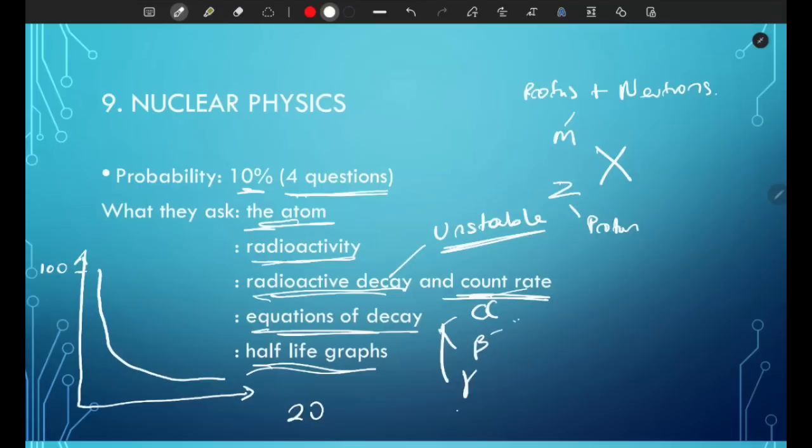So if they ask you the half-life of it, make sure you subtract 20 from 100 first. So that would be 80. Let's say 80 is somewhere around here. So you track down where the graph is and then you go down. So this number over here, that's the half-life of the nucleus. So make sure to consider the background radiation. It tricks a lot of students, so make sure to understand this.